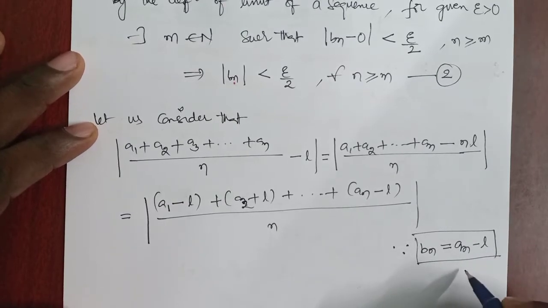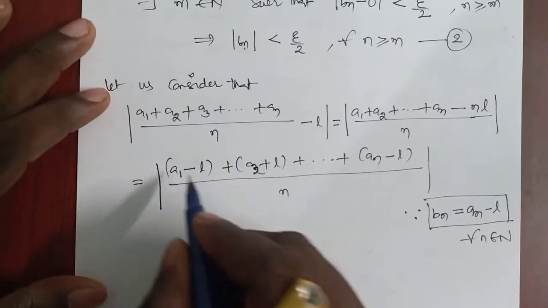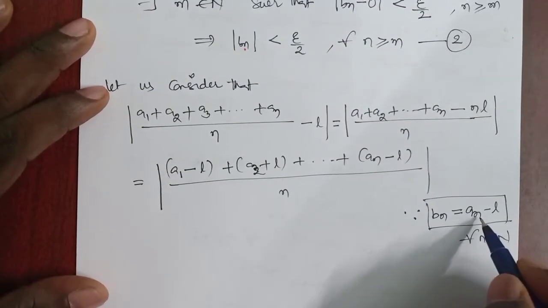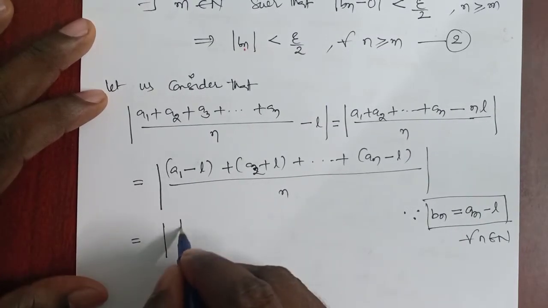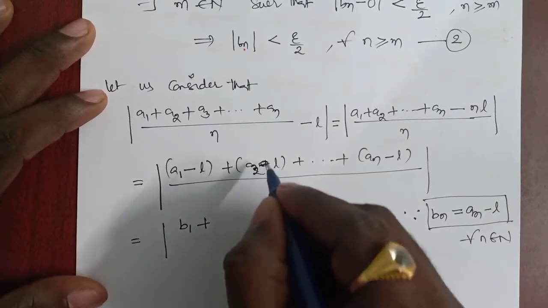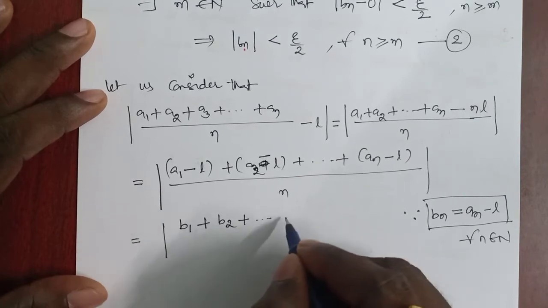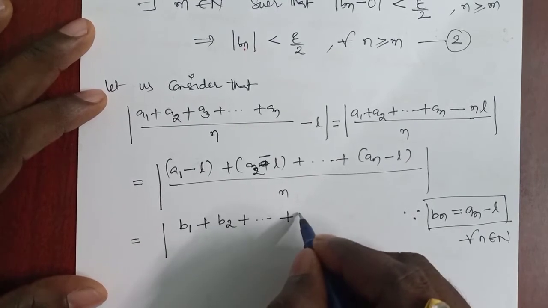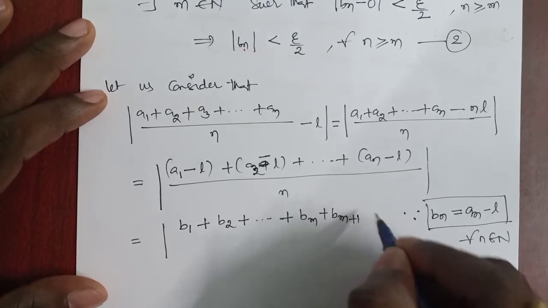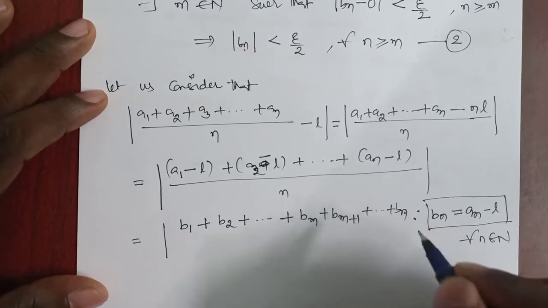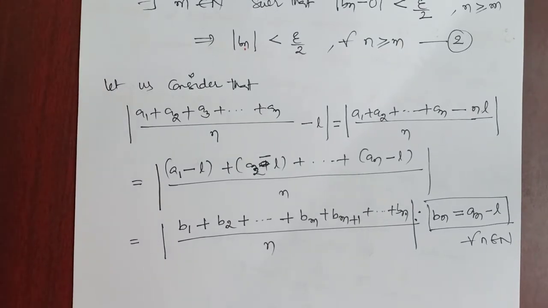So this is our considering for all n belongs to natural numbers. Now here we have a1 minus L. In place of n we have 1. That's why I read it as modulus of. So a1 minus L can be rewritten as b1 plus L, b2 plus and so on, plus in between them we have bm plus 1 plus and so on bn, whole divided by n. So why am I taking m?